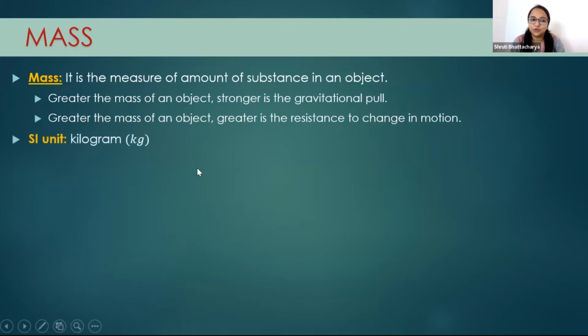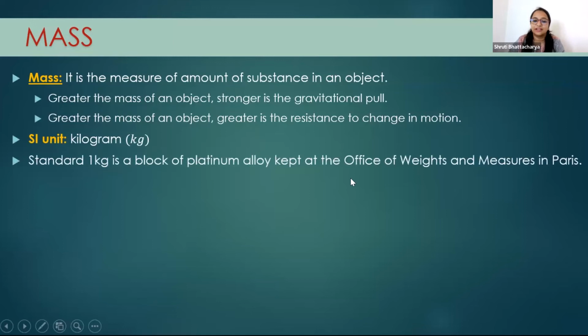So we already know that the mass SI unit is kg. Now in Paris, there is an Office of Weights and Measures. How did the scientists define 1 kg? Have you ever thought about it? When the scientists first said this is 1 kg, how did they get to know that this is 1 kg?